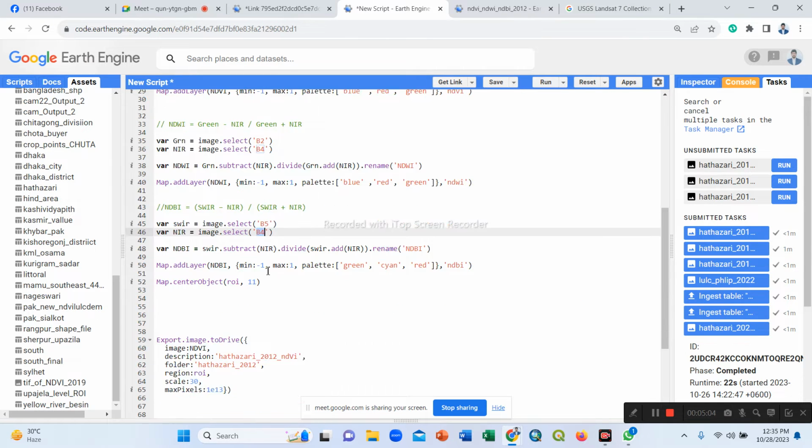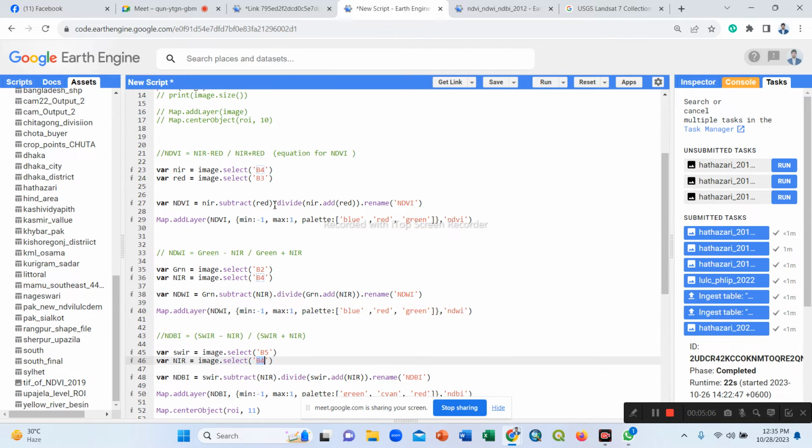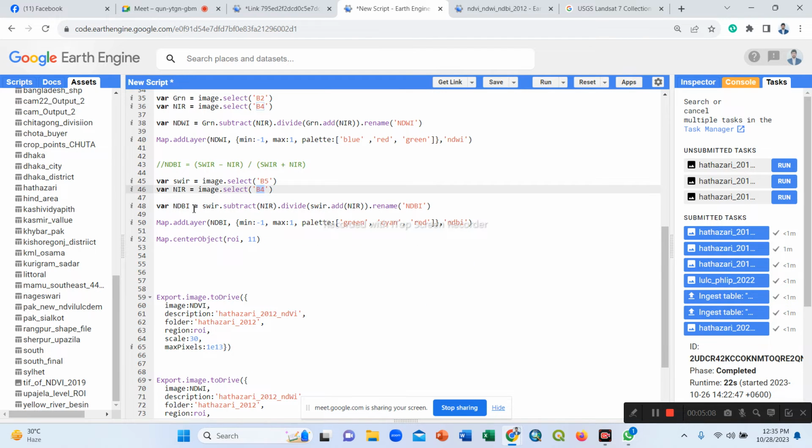Now we use this formula to construct the NDBI. Then we show it using the Map.addLayer function, using the same procedure. We set the maximum value, minimum value, and color palette for a better looking view.